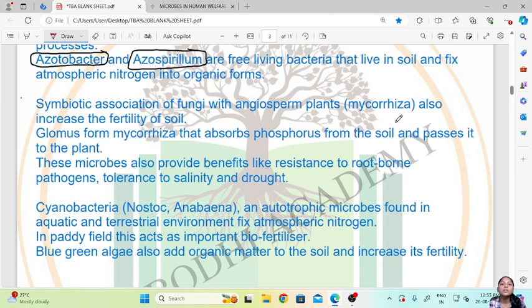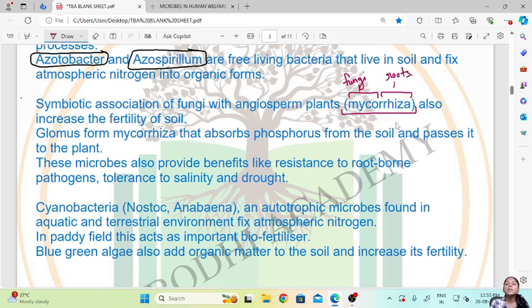Then the second example is the symbiotic association of fungi with the angiosperm plant roots, which is also called mycorrhiza. So myco meaning fungi and rhiza meaning roots.